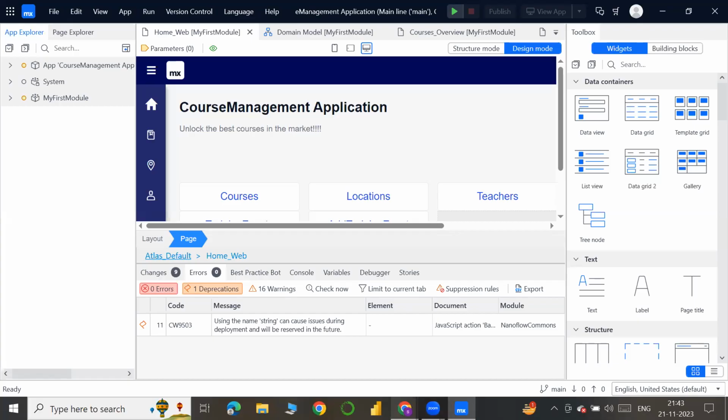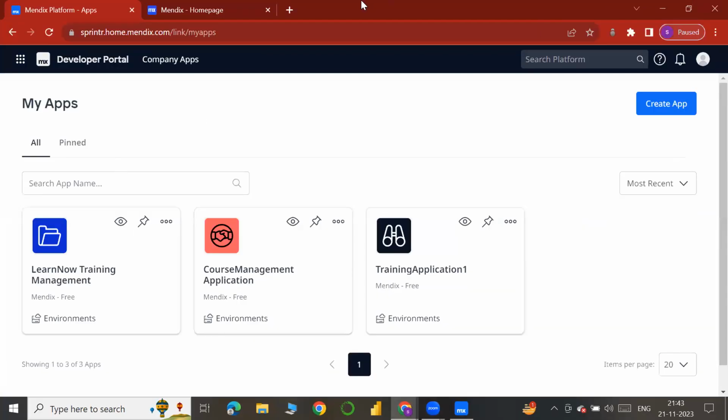And basically, in Mendix, we follow Scrum methodology. In a team, there will be 2 to 3 developers, and their work is basically to develop the app. And one Scrum Master. Scrum methodology means we will be having different sprints.